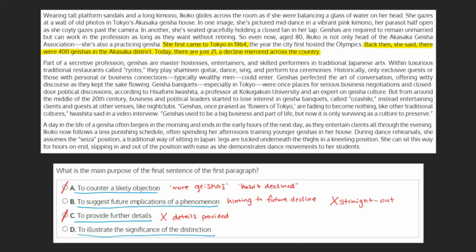And D, to illustrate the significance of the distinction. This is likely our answer. This sentence emphasizes the sharp distinction between the past and present numbers of geisha in the Akasaka district, 400 to 21. Because the sentence highlights the difference, or distinction, we can see that this is a better choice than choice B, and we can mark choice D to illustrate the significance of the distinction as our final answer.